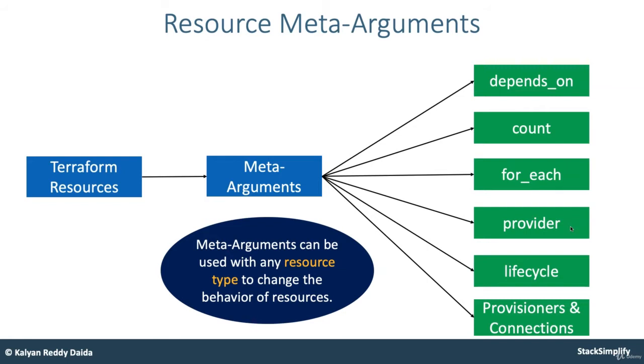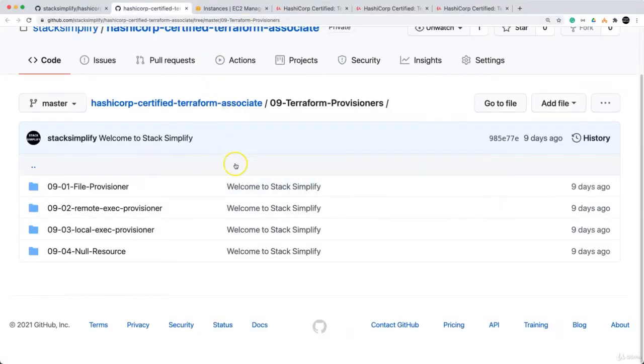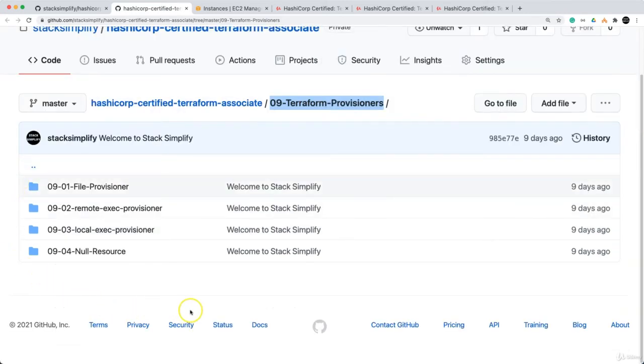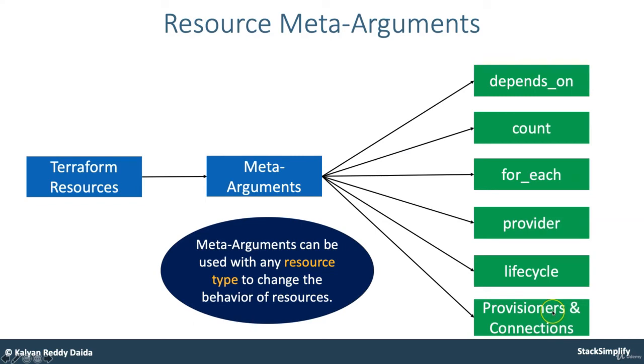With that said, for meta arguments we will be left with provisioners and connections. This part we will learn as part of section 9, where we will learn in detail about the file provisioner, remote-exec provisioner, local-exec provisioner, and also null resource. This one we will learn later. With that, we'll complete all the meta arguments in a detailed manner.